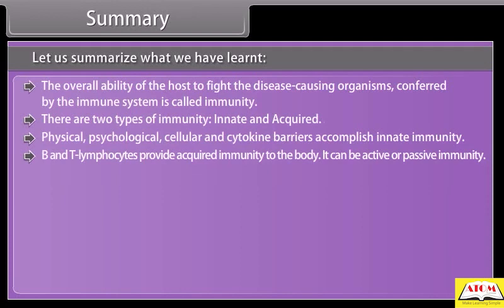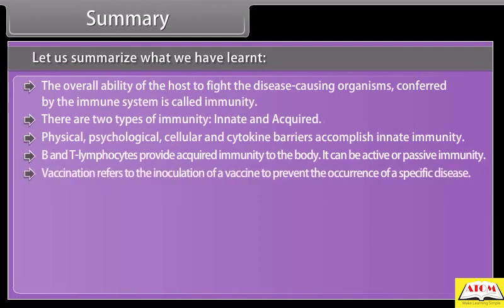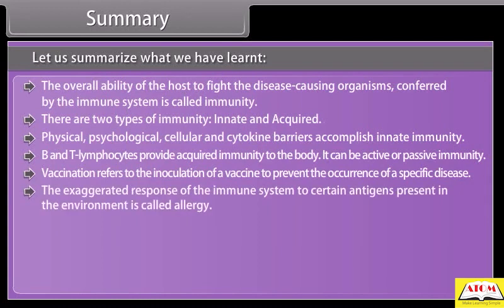It can be active or passive immunity. Vaccination refers to the inoculation of a vaccine to prevent the occurrence of a specific disease. The exaggerated response of the immune system to certain antigens present in the environment is called allergy.